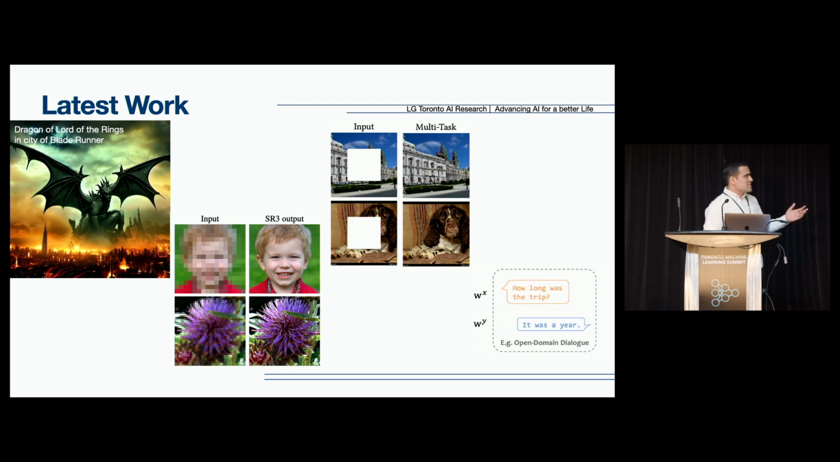That's it from my side, and these are some of the latest research work that these models are able to do. The first example here is converting text to images, like a dragon from Lord of the Rings and a city from Blade Runner, while the second and third are image super-resolution and image inpainting using these diffusion models. They can be conditioned not only on text but on images as well. We can also do text generation tasks, as shown at the bottom right corner, where I want to generate naturally flowing text: how long was the trip, and it says it was about a year.